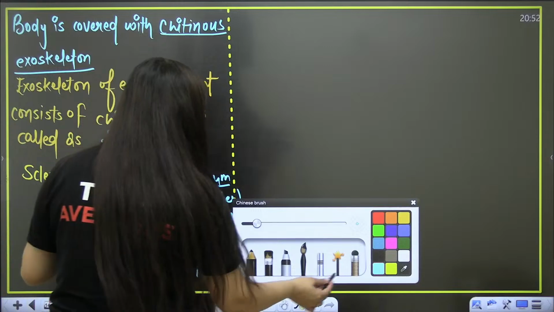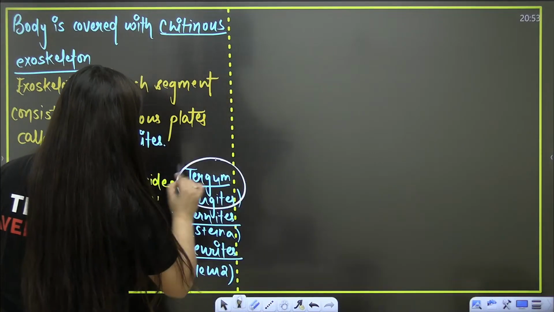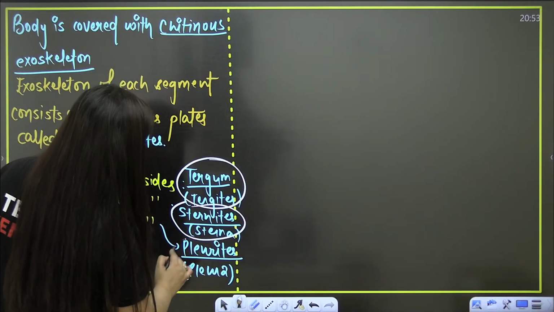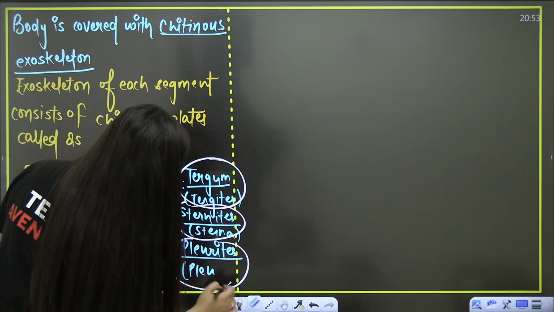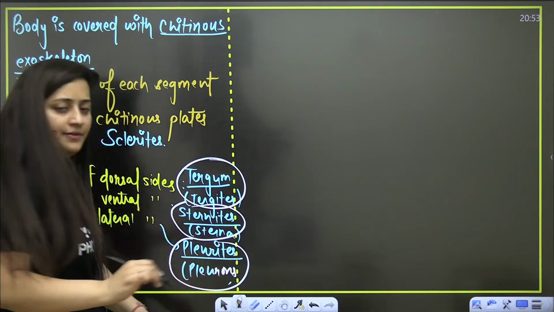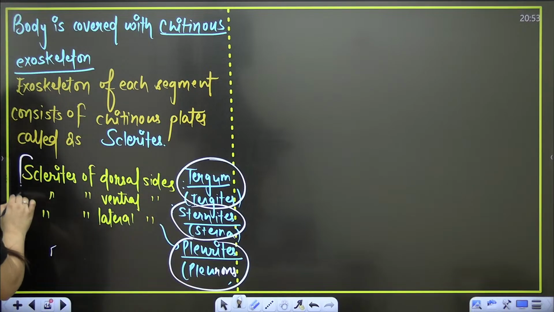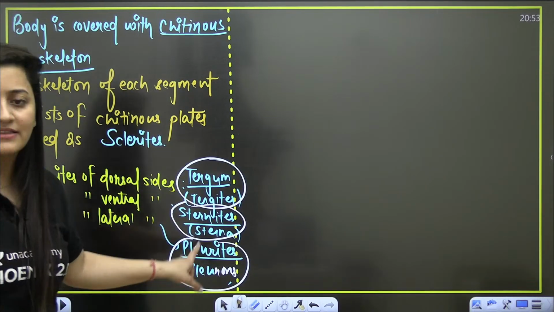So this is something very important. Tergum, tergites, sterna, sternites, or pleurites or pleurons. You can also call it pleurons. Understood? So yes, it is important. If you solve PYQs, you will get this question.